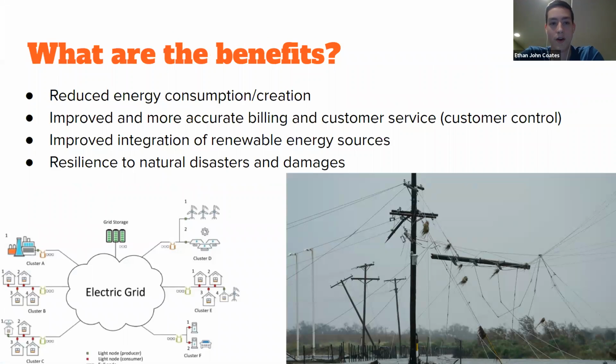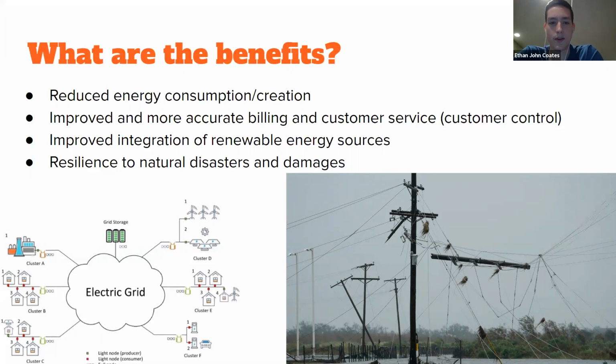And so what are the benefits of all this? Well, as we were just saying, it reduces energy consumption and creation because each utility can share energy with each other. And secondly, because of the way that information is tracked about energy usage, we can have improved and more accurate billing and customer service from energy companies because each utility's power usage is shared. And thirdly, we can have an improved integration of renewable energy sources, as we said, because it's a grid, these things can be easily added.